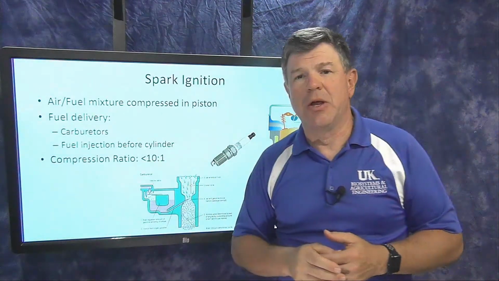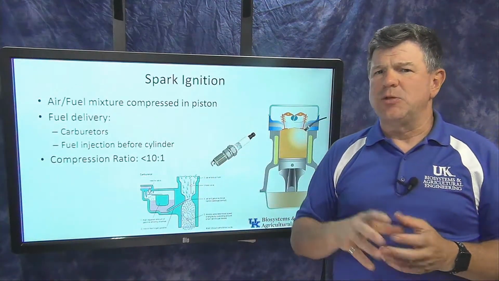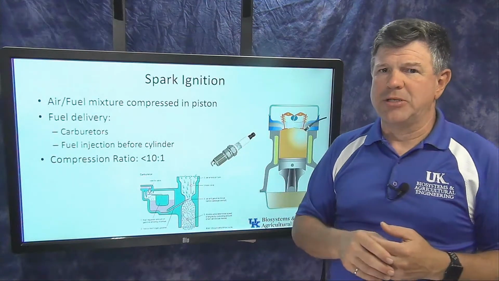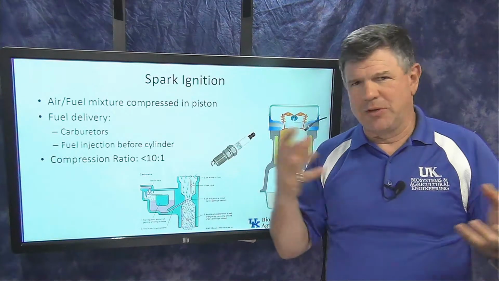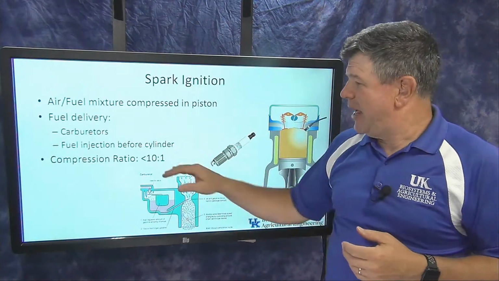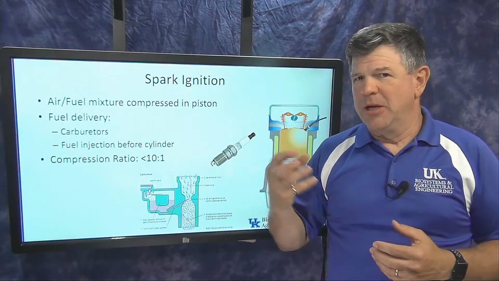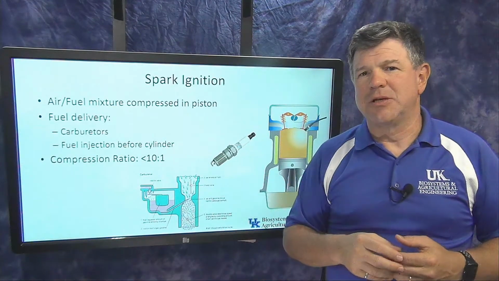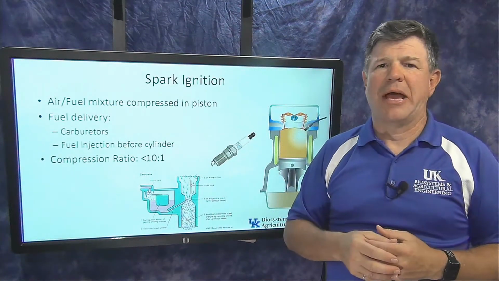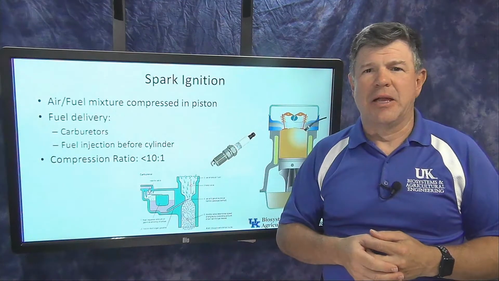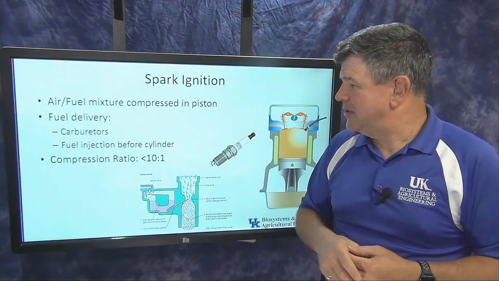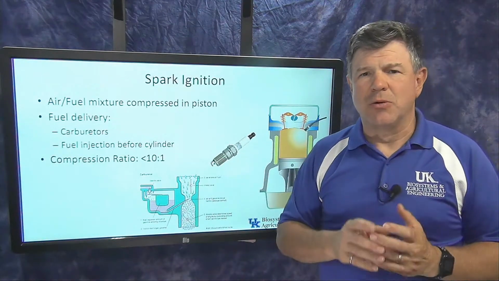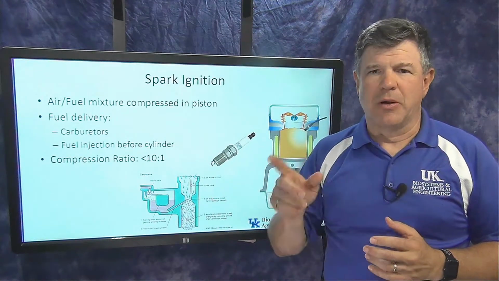Compression ratio in our spark ignition engines is relatively low compared to compression ignition engines. So typically less than 10 to 1, and different books will tell you different ranges, but that's the ballpark of where you're at. So 6 to 1, 8 to 1, something like that. So your typical small gas engines, the one we work with in the lab, is usually around 6 to 8 to 1 on the compression ratio. So relatively low compared to compression ignition.